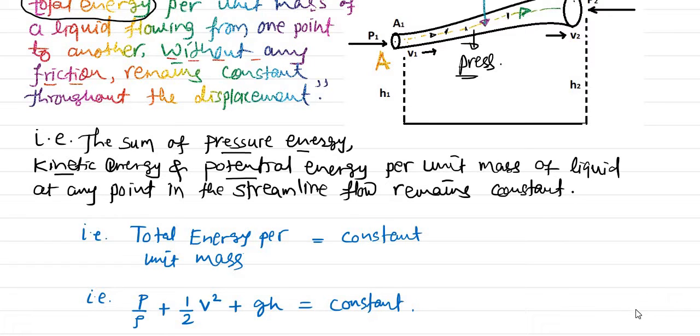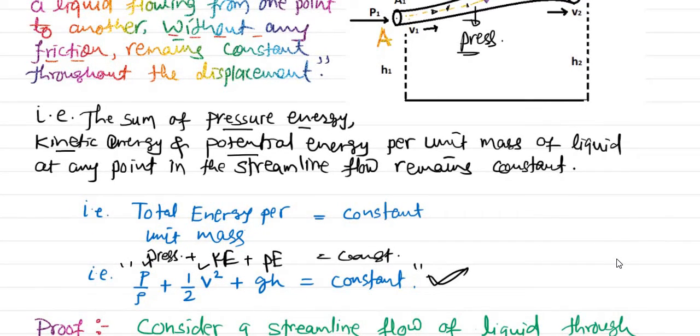Since it is per unit mass, you won't find mass in these energies. Ultimately this is our target to prove: pressure energy plus kinetic energy plus potential energy is constant.